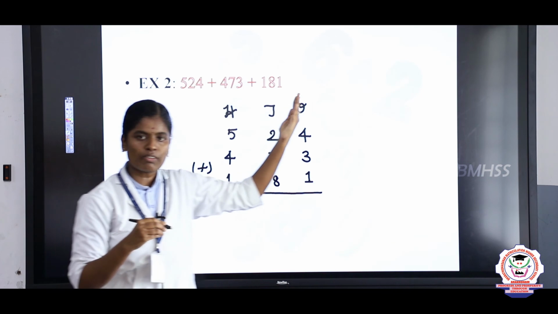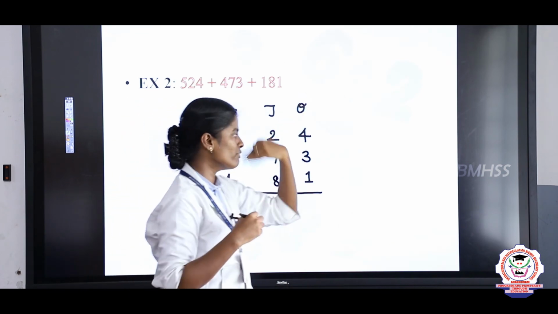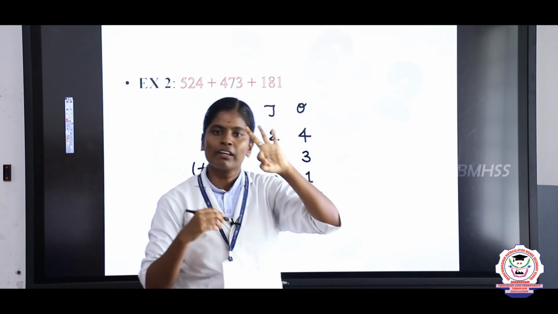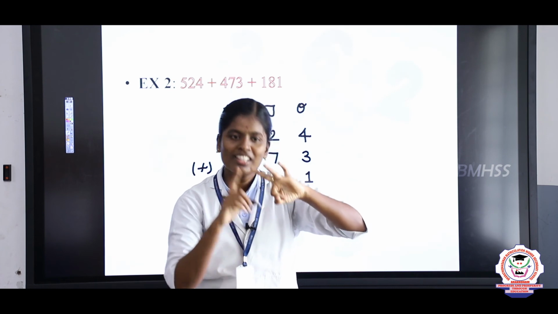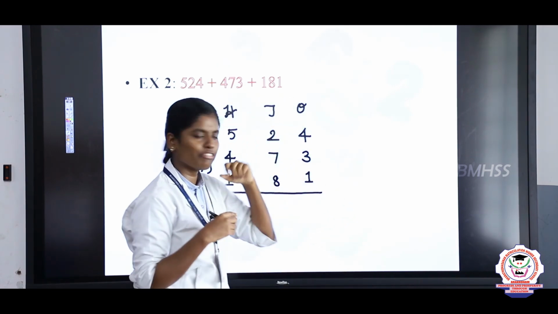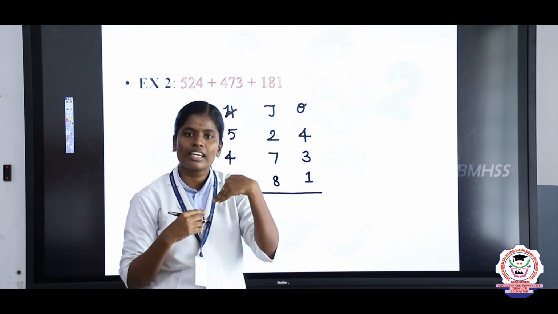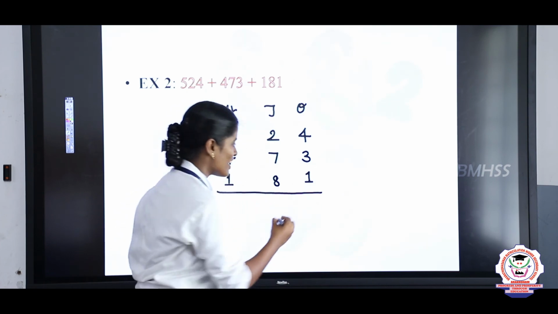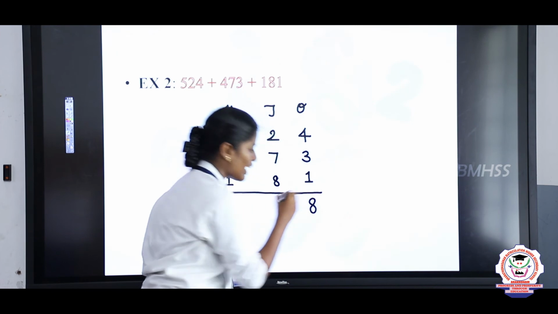Now we are going to add this. Take the ones place value. So now everyone count with me. 4 in the mind, 3 in the finger. 4 after, 5, 6, 7. Next 7 in the mind, 1 in the finger. 7 after, what is the answer? 8. So write 8 ones.